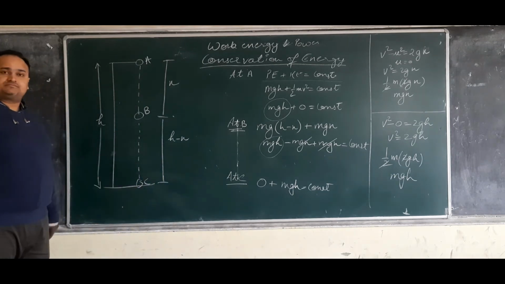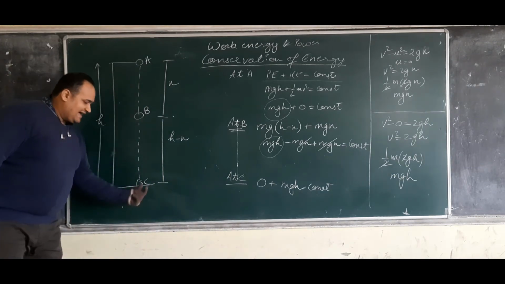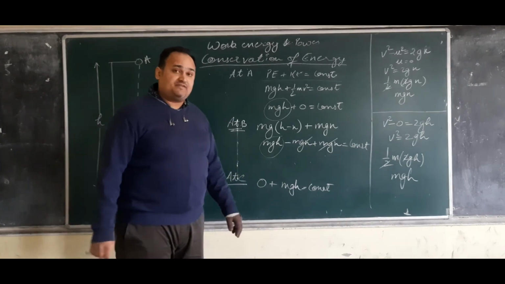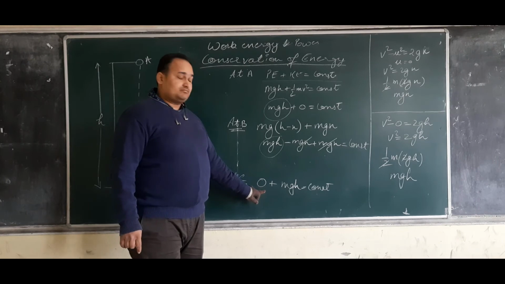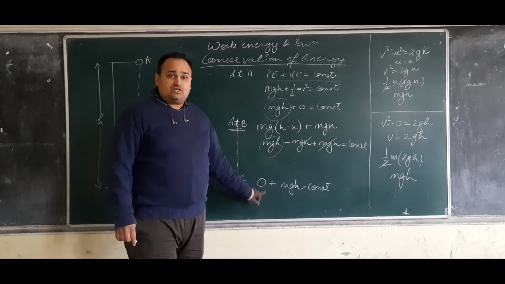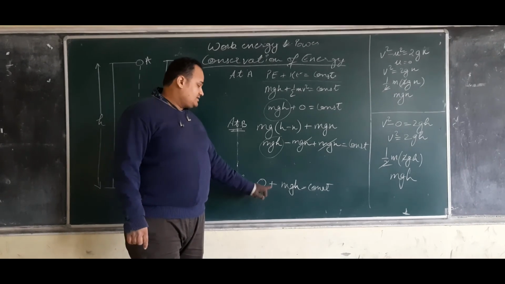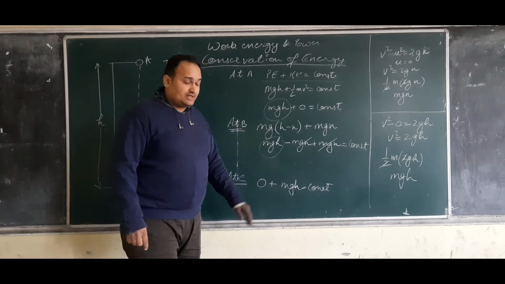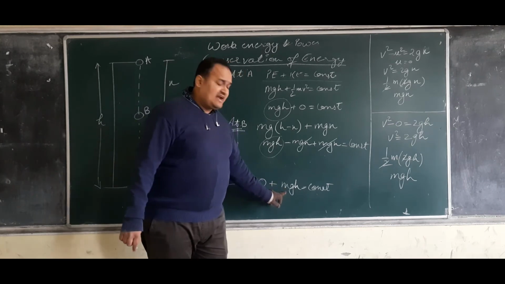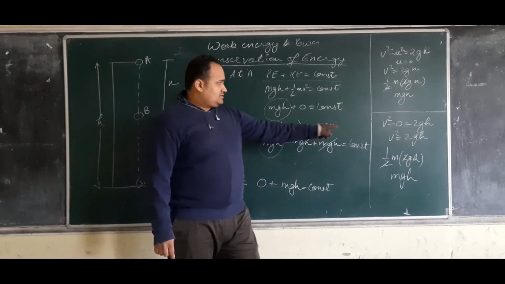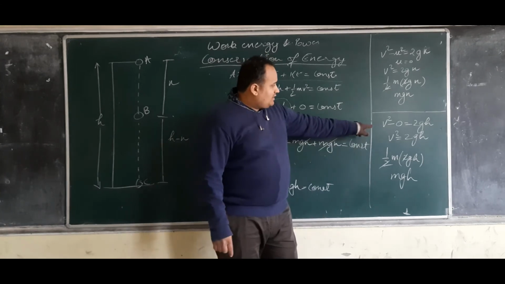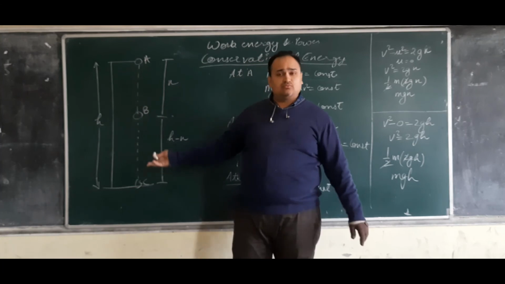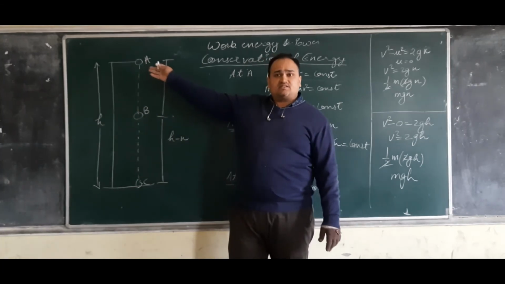Okay, I will look at the third point, point C. At point C, the ball has touched the surface. Because the ball is at the surface, its potential energy is 0, because height is 0. As there is no height, there is no potential energy. But how does kinetic energy become mgh? Just for this formula: v square minus 0 is equal to 2gh. You already know, because it was initially 0.